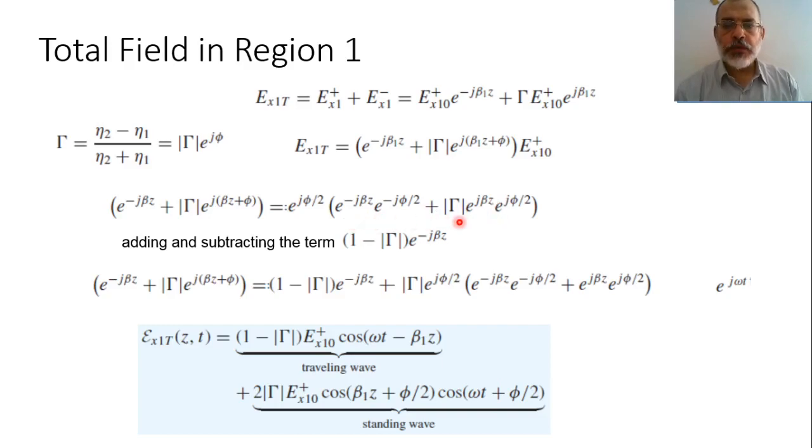Now we are going to study this bracket separately by adding and subtracting another term equal to 1 minus the magnitude of gamma multiplied by e to the power minus j beta z. So we will get this bracket here.